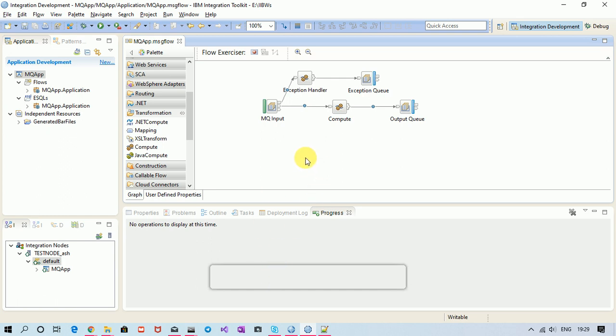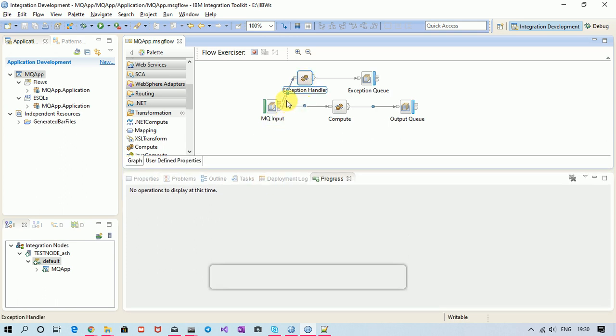Now let's create some more scenarios where let us bring back our catch terminal. Now, what happens if my exception occurs here? It will travel through catch terminal. Now again, if my message is traveling through catch terminal and after traveling through catch terminal, it again encounters an exception, what will happen in that case?